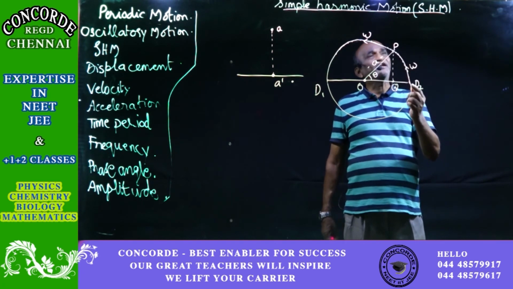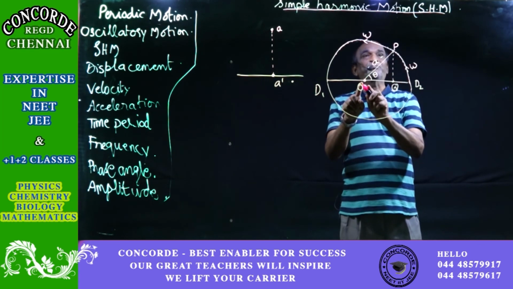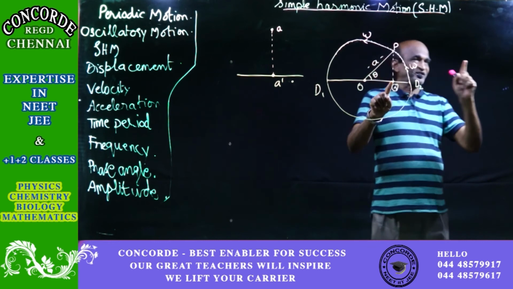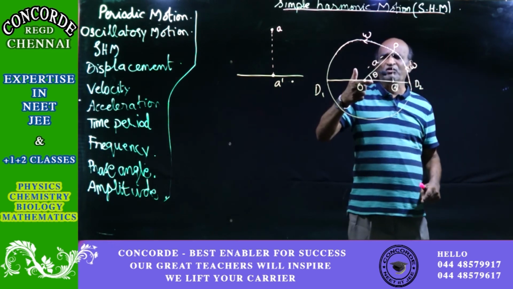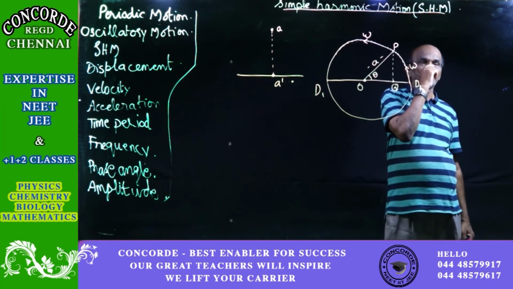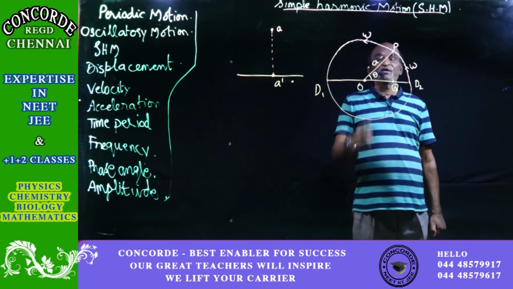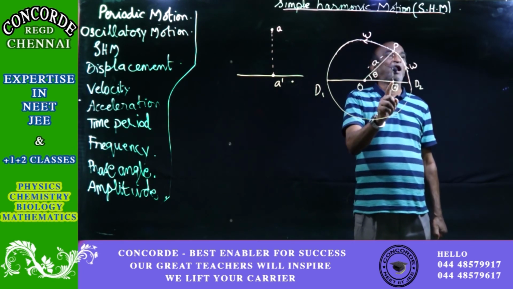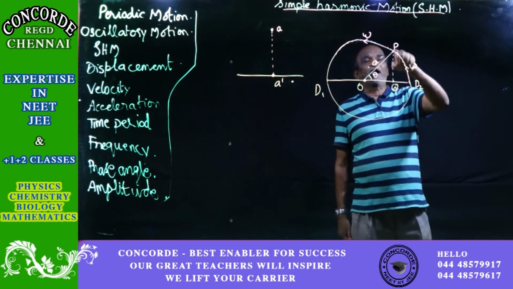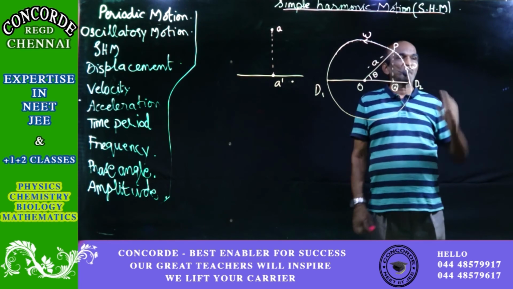The motion is D2 to Q, but the distance is measured from the mean position up to this point. So OQ is the displacement. Direction also should be from the mean position to the final position. So note that. We have got the direction from the mean position to the final position, and it is just the other way around of the projections we have for the circular motion.